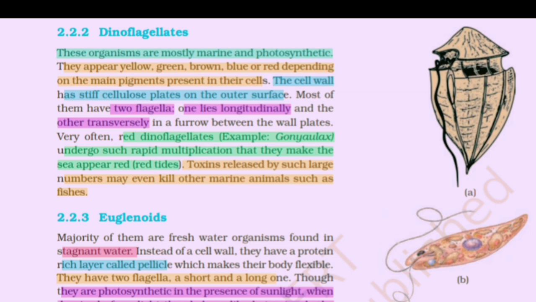Dinoflagellates. These organisms are mostly marine and photosynthetic. They appear yellow, green, brown, blue, or red depending on the main pigment present in their cell. The cell wall has stiff cellulose plates on the outer surface. Most of them have two flagella. One lies longitudinally and the other transversely in a furrow between the wall plates.